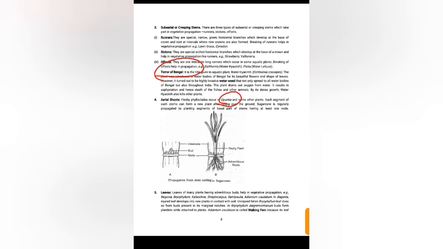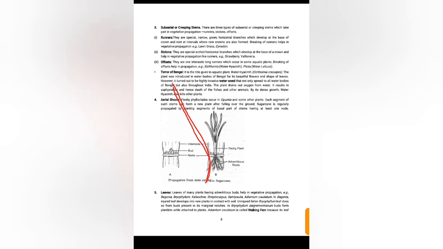Next, vegetative propagation also takes place in leaves, like Bryophyllum. In Odia we can say Amarpoi. That is Bryophyllum. This is one of the most common examples of vegetative propagation by leaf. Why does vegetative propagation occur through leaf?